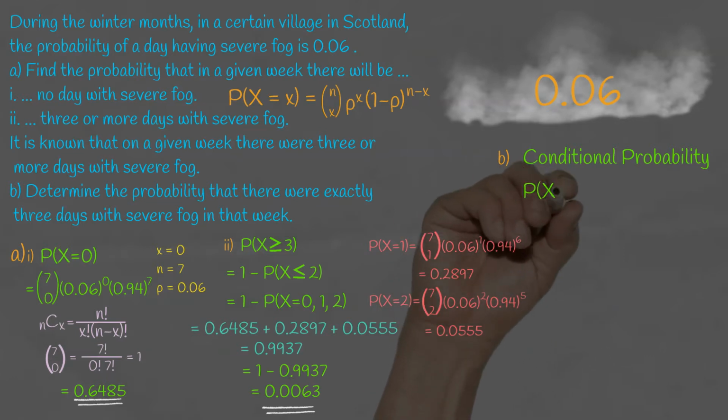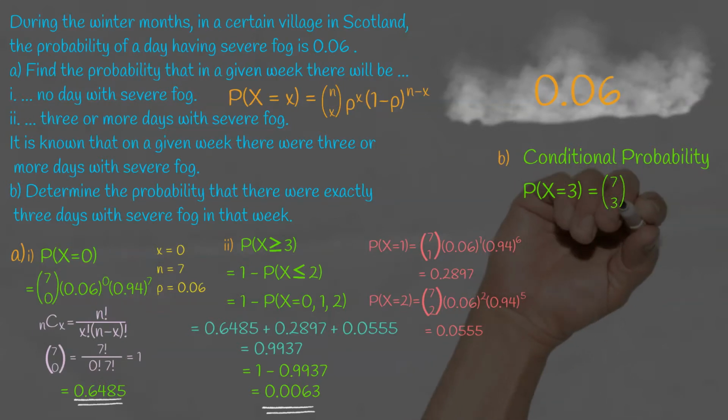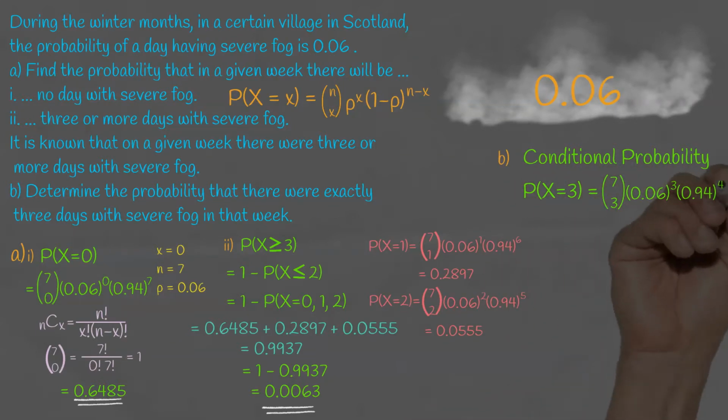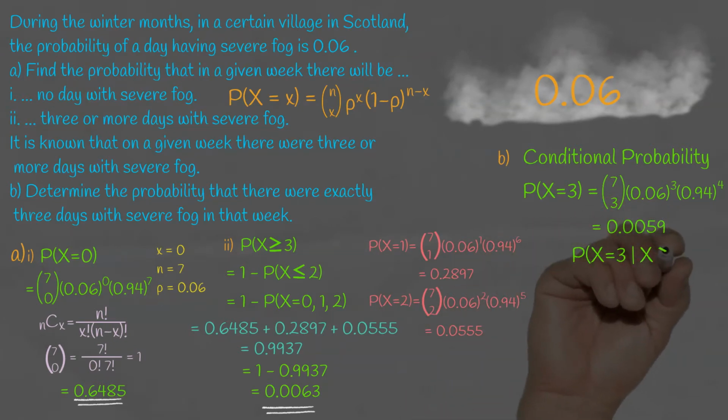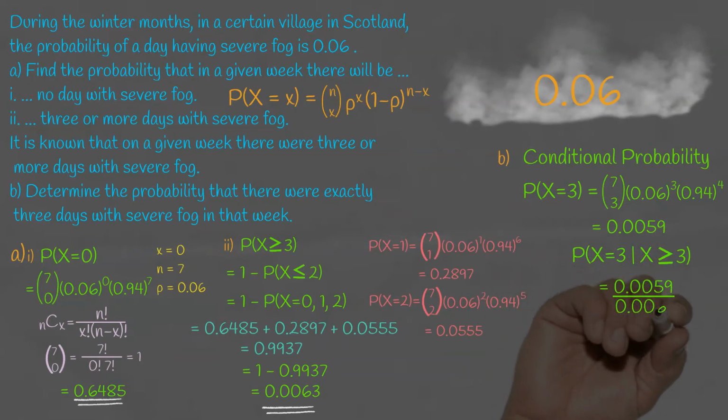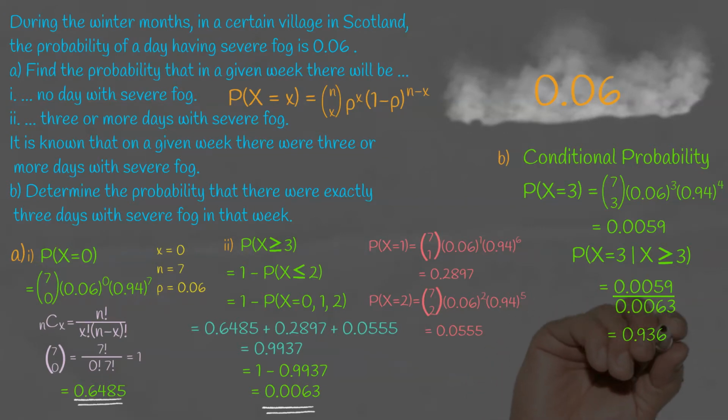So first we work out the probability that there were exactly 3 days of fog in that week using the binomial formula, and that comes out at 0.0059. And then we divide that by the probability that there were 3 or more days of fog in that week, which we worked out in the previous section, and the final answer is 0.9365.